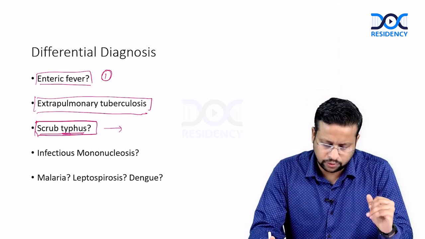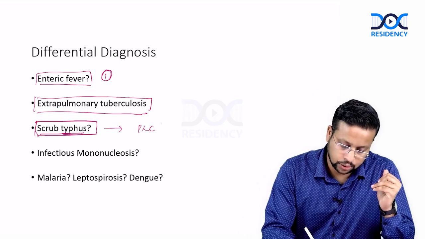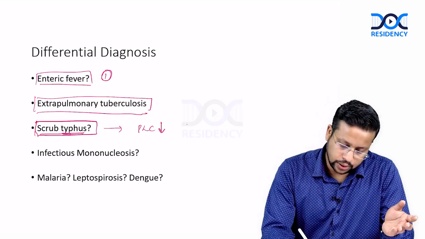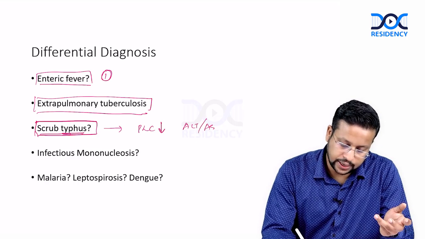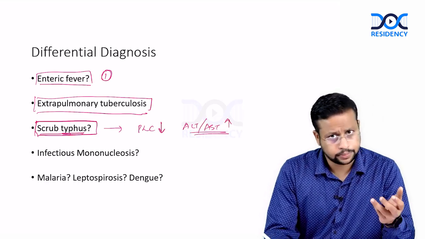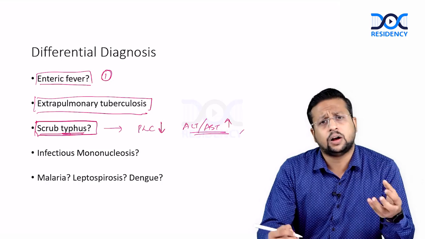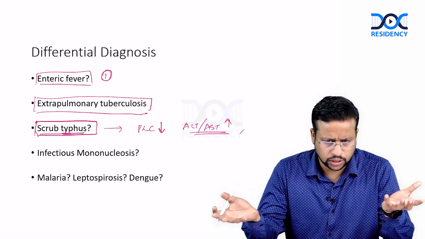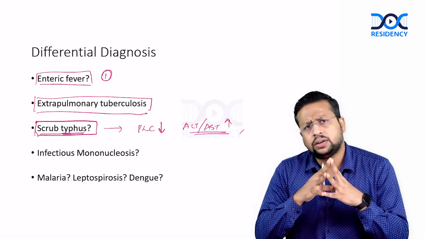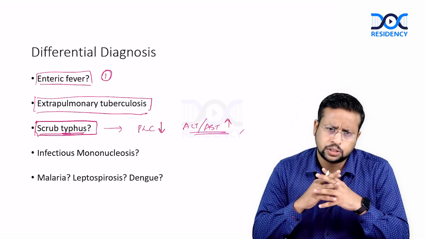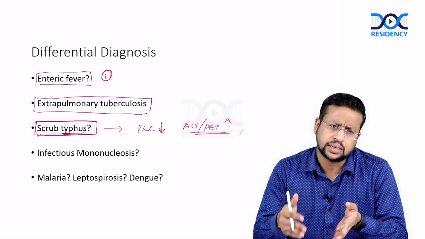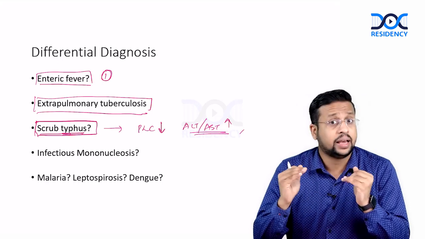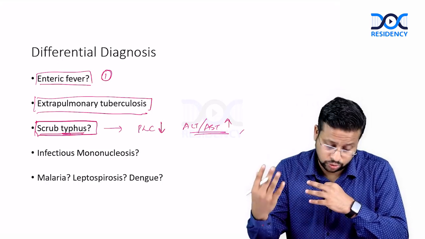Usually, it's a rickettsial infection, and you get a low platelet count, thrombocytopenia. Here the platelet is low normal, okay. Then you have transaminitis, the ALT and AST will also be elevated. And the patients can sometimes develop complications like renal impairment, hepatic dysfunction, jaundice, etc. In any case, I will also keep scrub typhus as a possibility in fever of around 1 to 2 weeks duration, especially if the patient has severe headache, thrombocytopenia and transaminitis.